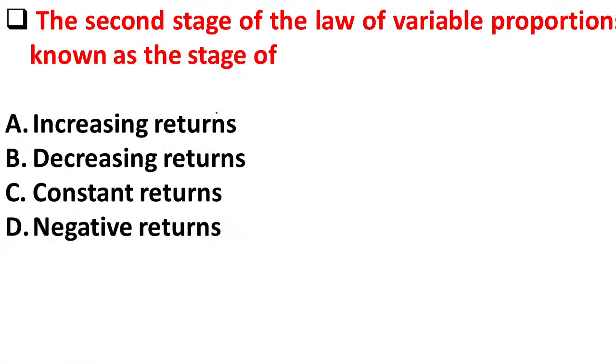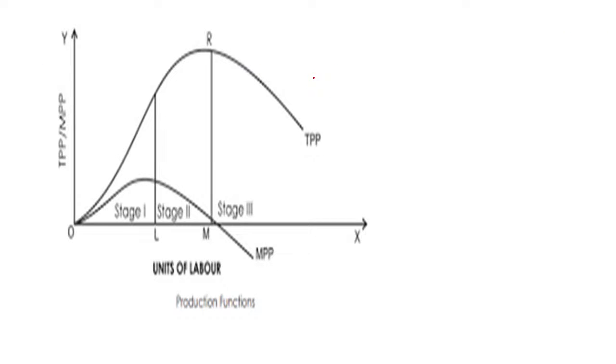So the next question is, the second stage of the law of variable proportions is known as the stage of: option A, increasing returns to scale. Option B, decreasing returns to scale. Option C, constant returns. Option D, negative returns. So here the second stage of the law of variable proportion. I hope you know the theory. There are 3 stages in the law of variable proportion.